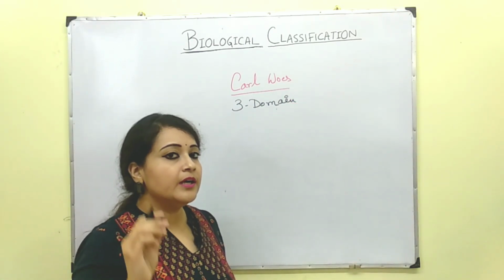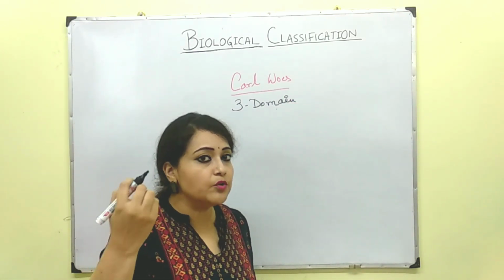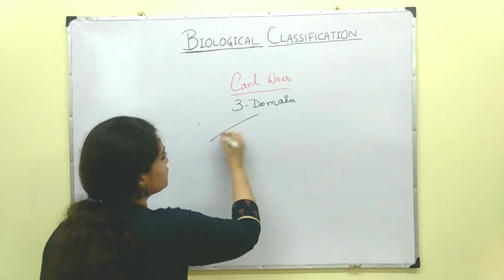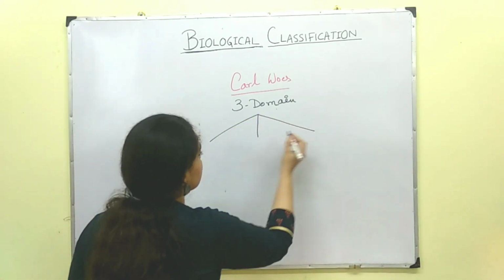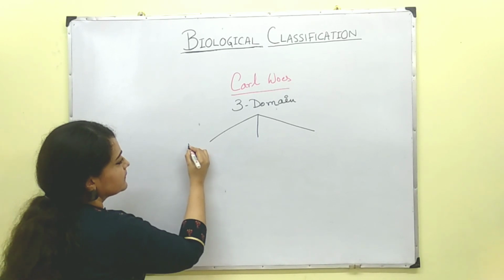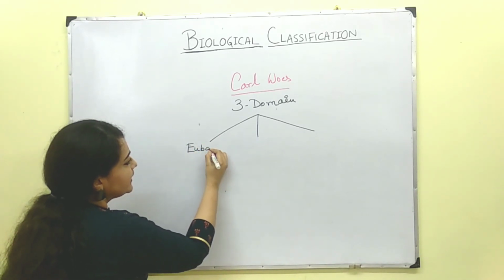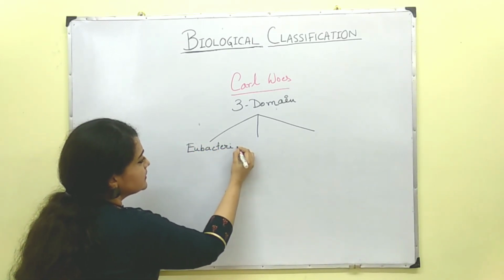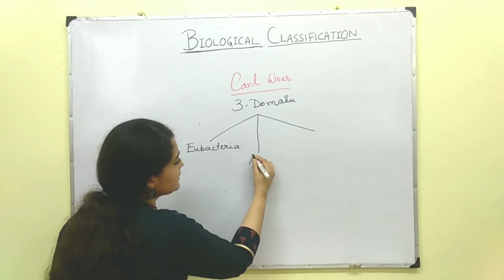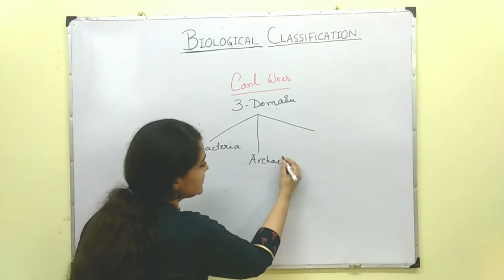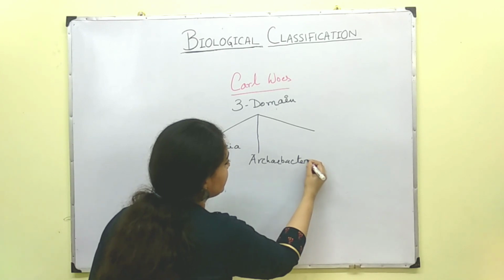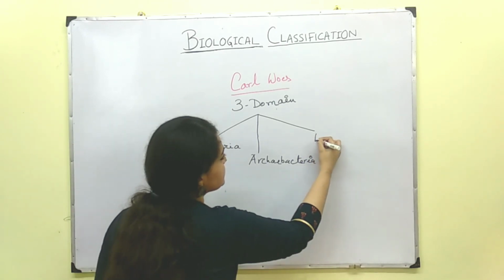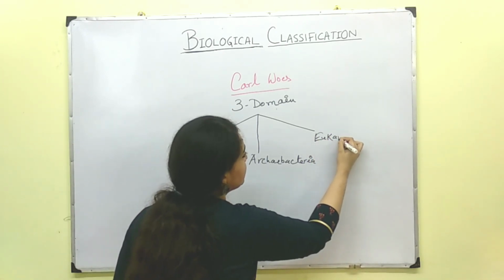Now the question is, what are the three domains? The first one is eubacteria, the second one is archaebacteria, and the third one is eukarya.